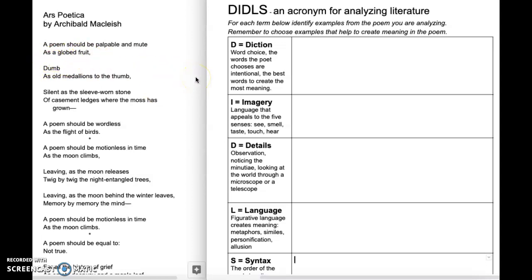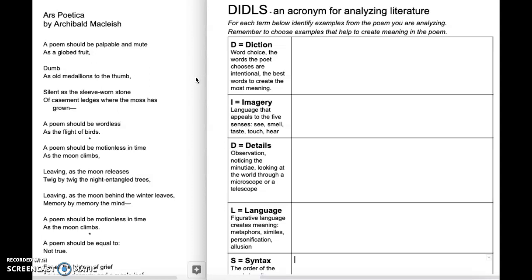So what's a globed fruit? That's obviously a round fruit, an orange, an apple, a peach. A poem should be palpable and mute like a round fruit. It should be touchable and silent. And then the next stanza begins with one word, "dumb." Obviously, you might think that means not smart, but dumb also means unable to speak. So if somebody was mute, they would say that person was dumb. It's literally meaning someone who can't speak.